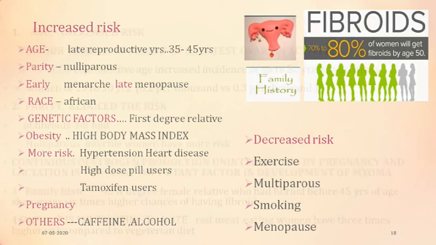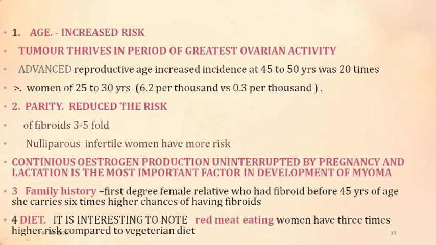So taking one by one. Coming to age, there is an increased risk of fibroid. The tumor thrives in the period of greatest ovarian activity. So advanced reproductive age, basically after 35, 40, 45 up to 50, they have up to 20 times more chance of having fibroids.